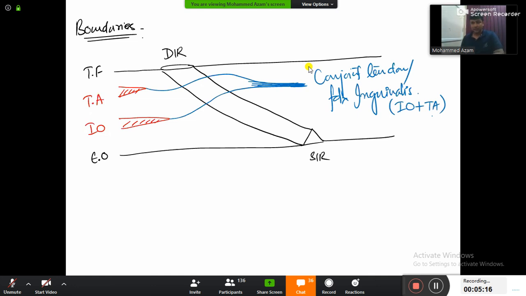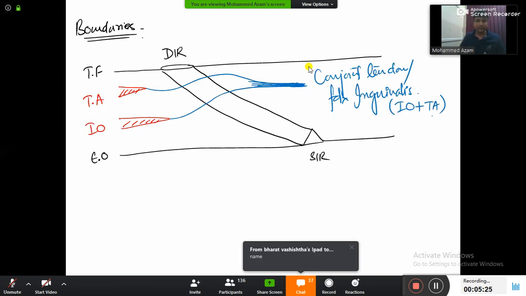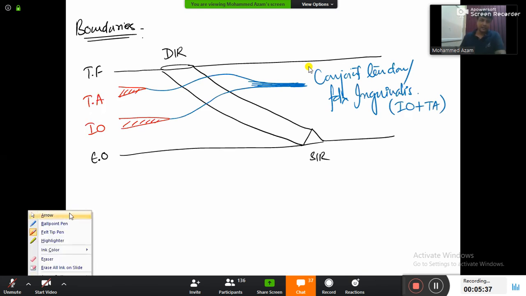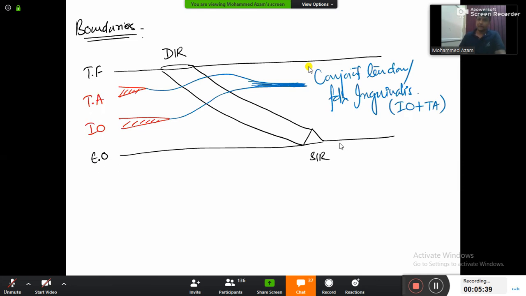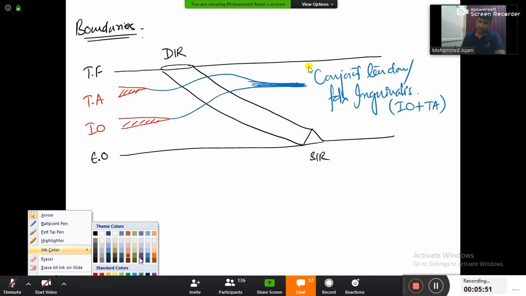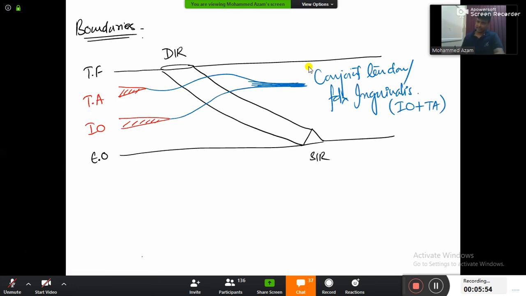Fine here. In the transversalis fascia you'll be having deep inguinal ring, and in the external oblique you'll be having superficial inguinal ring, and join them together, inguinal canal. Internal oblique and transversus abdominis, these two are arching above and meeting on the other side, conjoint tendon. And now welcome to our topic. What is our topic? Boundaries. Boundaries of what? Boundaries of inguinal canal.